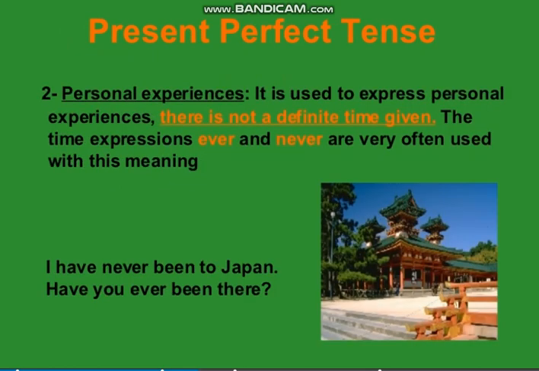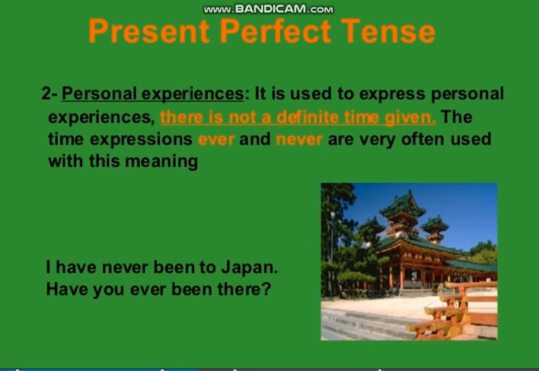Look at another use of it. Present perfect tense can be used for personal experiences. It is used to express personal experiences. There is not a definite time given. Still no definite time is given. The time is indefinite, the time is unknown, it is not specific, but we share our personal experiences in it. That's why we use this tense. Obviously whenever you are talking about a personal experience, it seems as if you have just experienced that thing at the particular time. That's why we express it in present perfect tense.